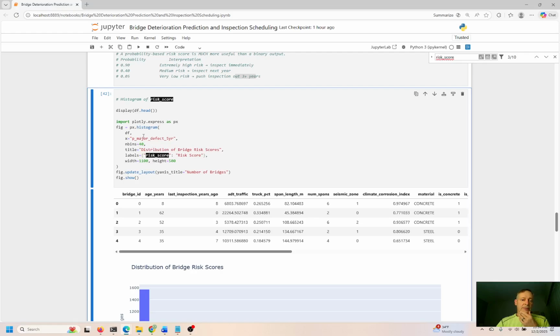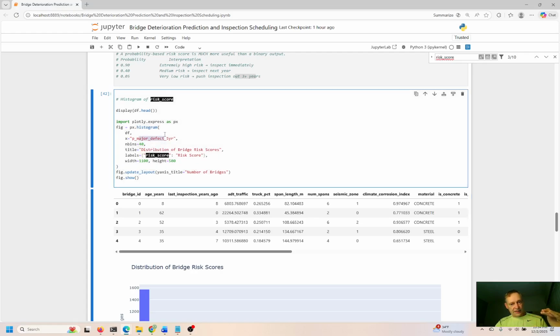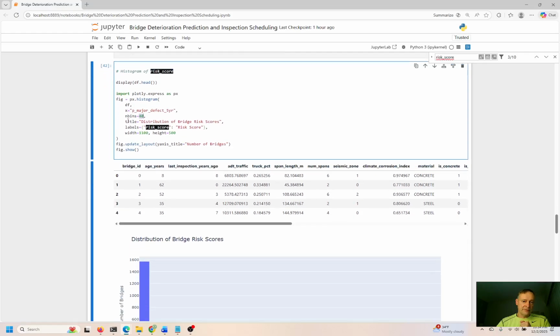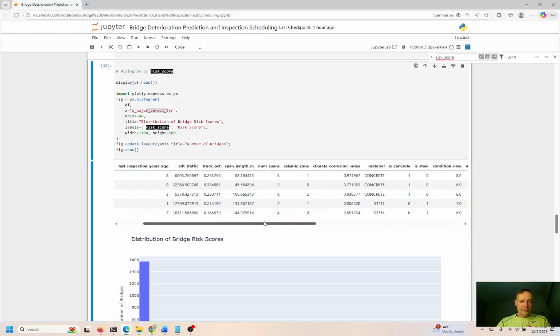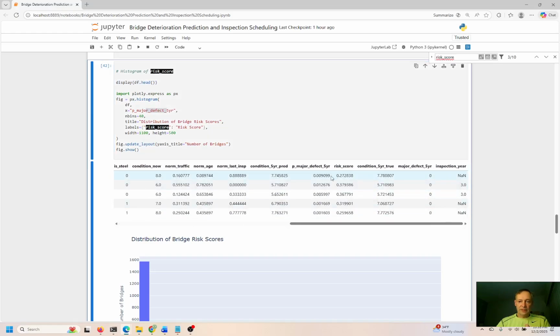So I'm looking at the major defect in 5 years. That is the X variable going on the horizontal axis and number of bins. So we're counting bins. This is going to be the Y axis. And this is my data frame right here. So I'm printing the data frame right here. Display data frame. This is what it looks like. Major defect within 5 years. Let me look over here. Major defect within 5 years. Oh yeah, probability of major defect within 5 years.